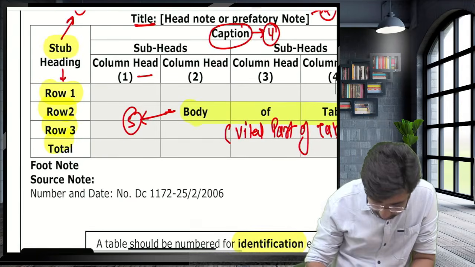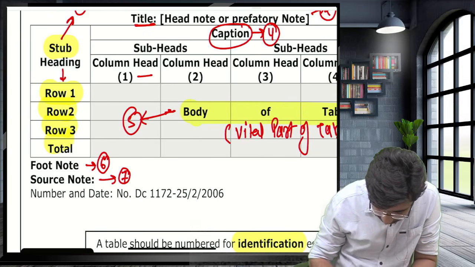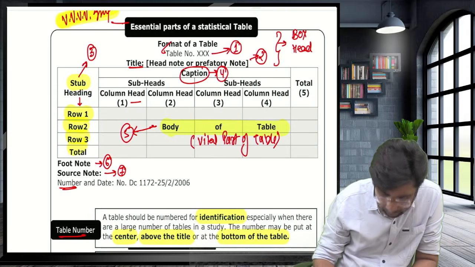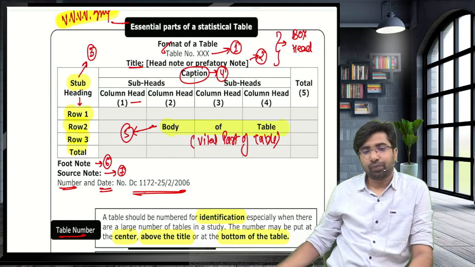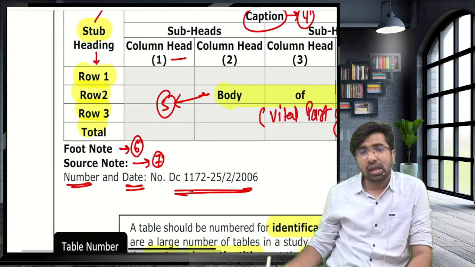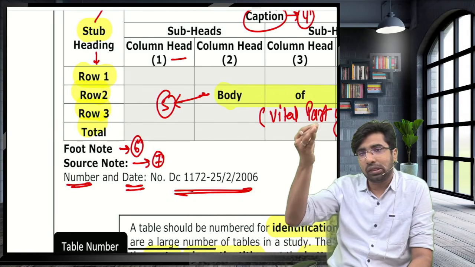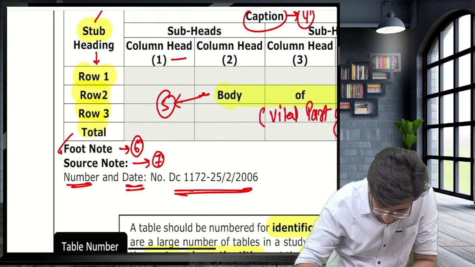After that, the 6th part is the footnote. The 7th part is the source note. Then there is a table number. If you can write the table number above, you can write it below also. Then there is a date. Footnote: any information used in the table that is not clear, you can explain using the footnote.